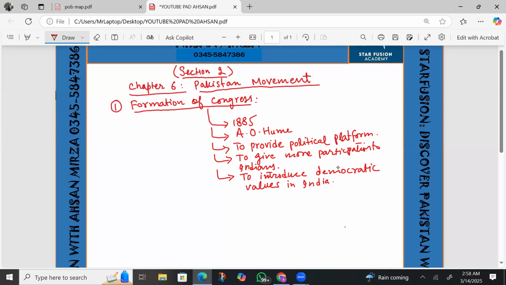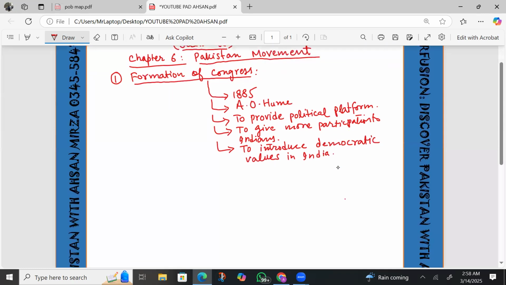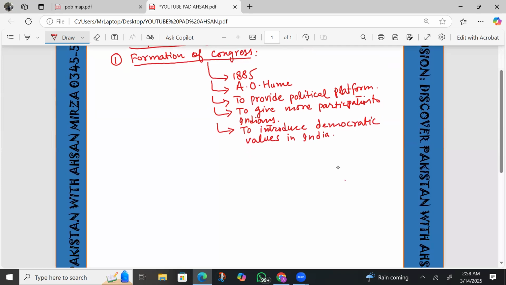Whenever there are three reasons, you must know what type of question can be given. The first question is: why was Congress formed in 1885? This is the first simple question. Another is: what are the reasons for the formation of Congress?